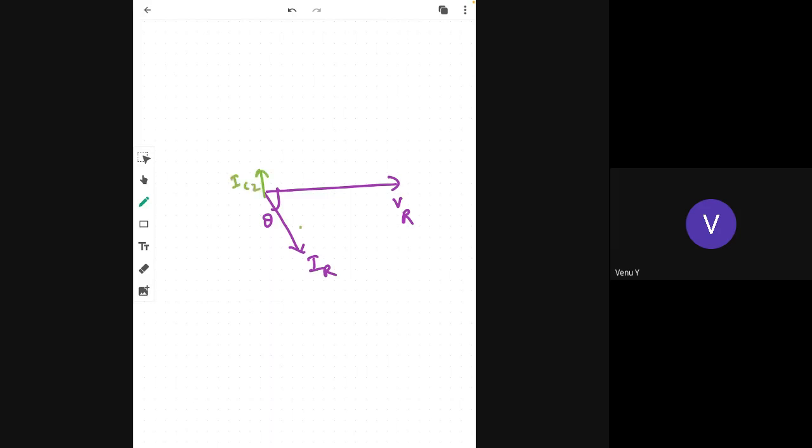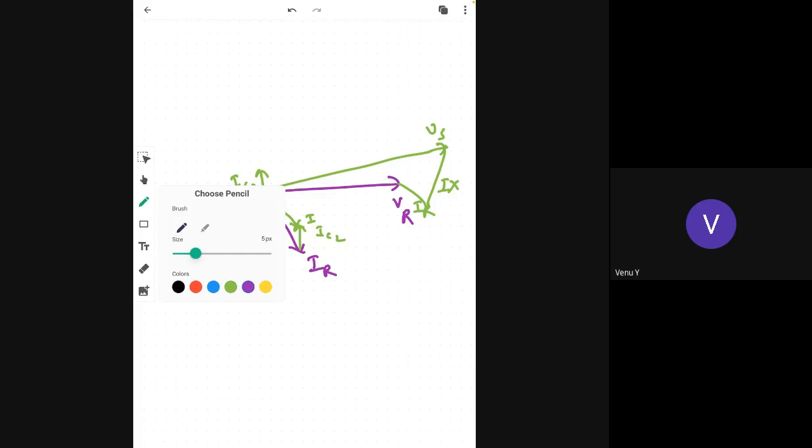IC2, this is I into R, I into X. This is Vs, and here IC1, Is.